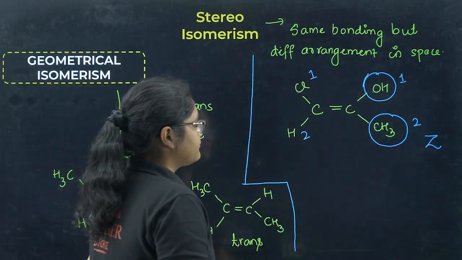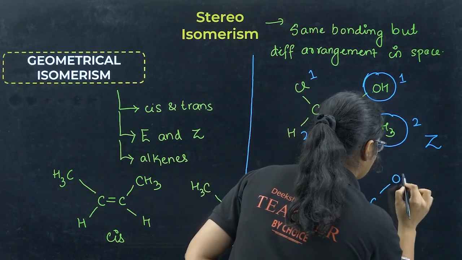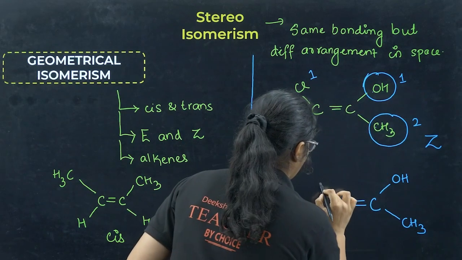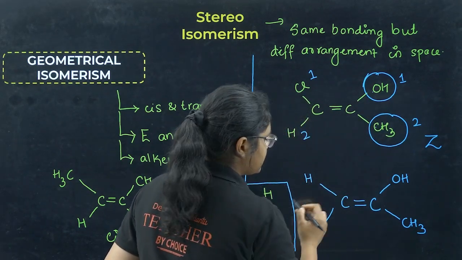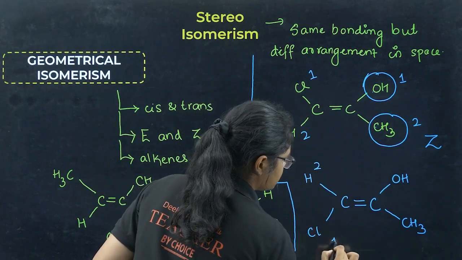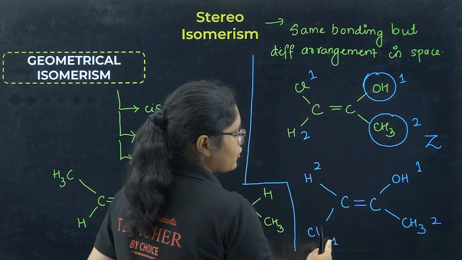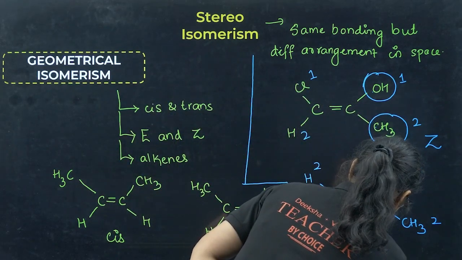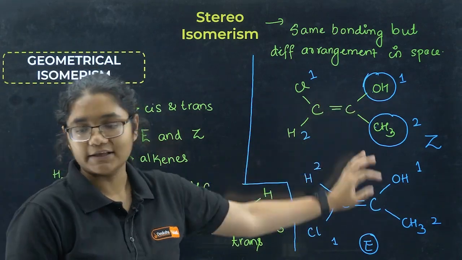Okay. Next, let me take the same compound like this, and here I have H and here I have Cl. So here definitely this is 2, this is 1, right? And here this is 1 and this is 2. Now the 1s are on the opposite side, the 2s are on the opposite side, so this is called E. Okay, E isomer, Z isomer.